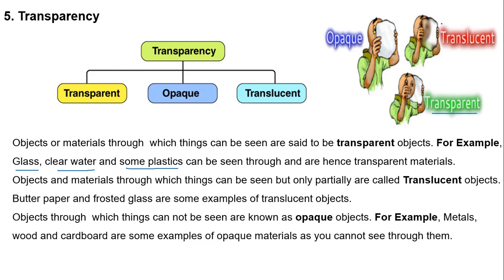On the other hand, the materials through which we can see but not clearly, or only partially, are known as translucent material. For example, butter paper, frosted glass. And the objects through which we cannot see are known as opaque materials. For example, metals, wood, cardboard, etc.